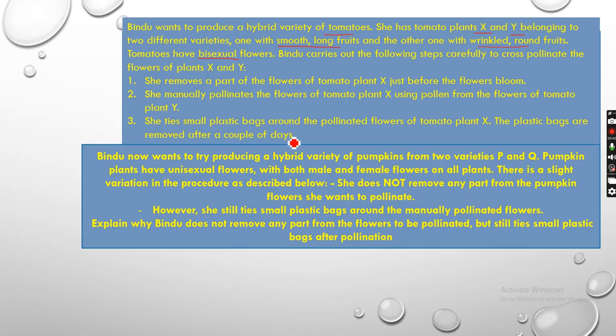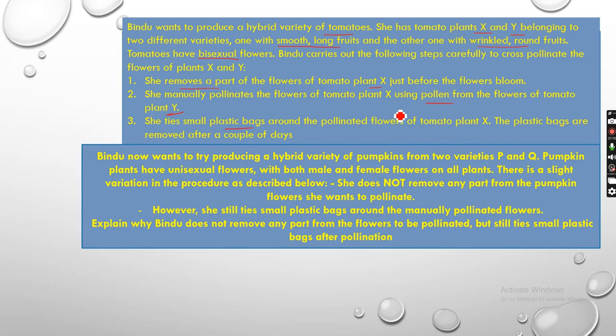इन दोनों variety को करने के लिए, so what she did, she removes a part of the flower of tomato plant X just before the flowers bloom. Okay, plant X का flower का एक part उसने remove कर दिया. Then she manually pollinates the flower of tomato plant X using pollens from the flowers of tomato plant Y. तो उसने tomato plant X का flowers को pollinate किया using the pollens from the flower of plant Y. She ties small plastic bag around the pollinated flowers of tomato plant X.